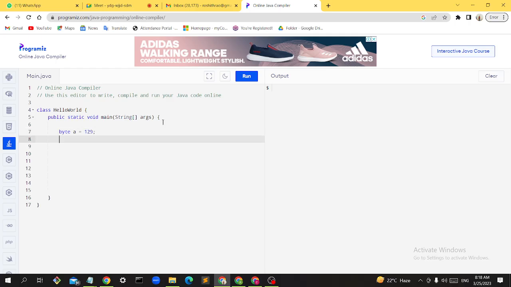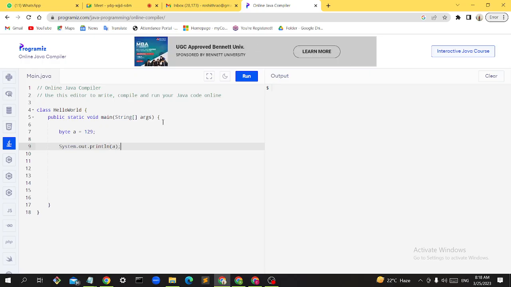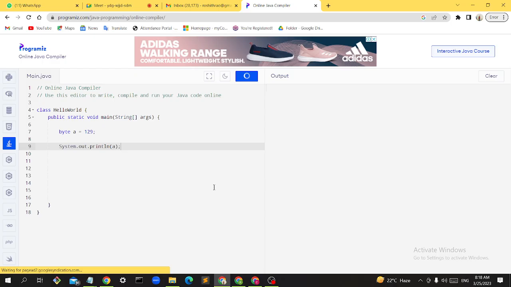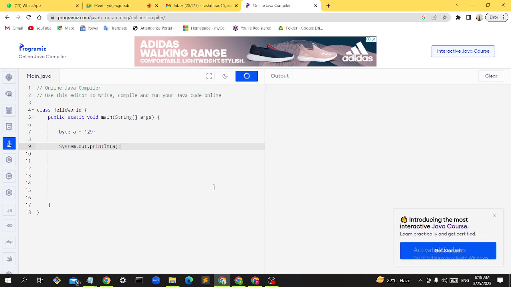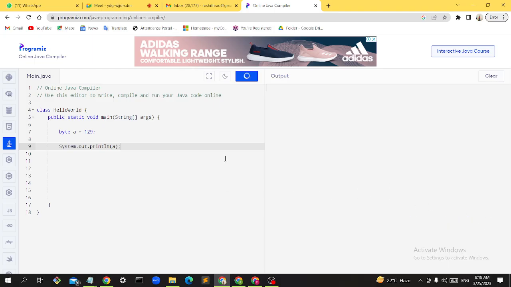I will run it now, or otherwise I will print it. System.out.println. It's too slow, this compiler.